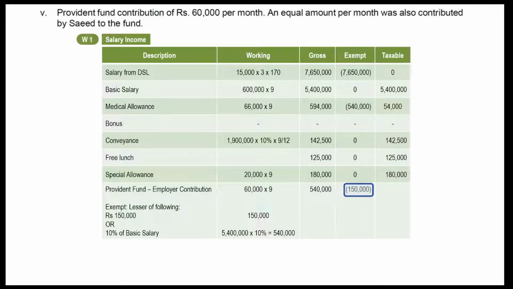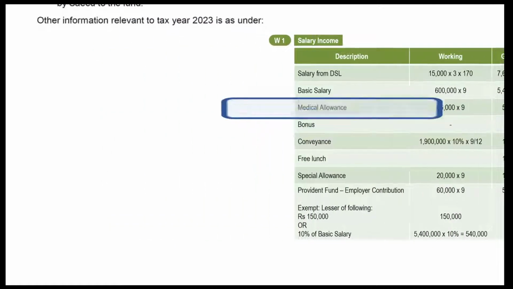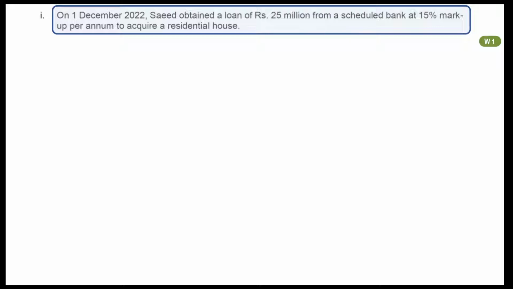Next information is about a loan obtained from scheduled bank. Previously, a deductible allowance was allowed for markup on loan obtained for acquisition of a house. In tax year 2023, this deductible allowance is no more allowed. Therefore, this information will have no impact on our calculation.